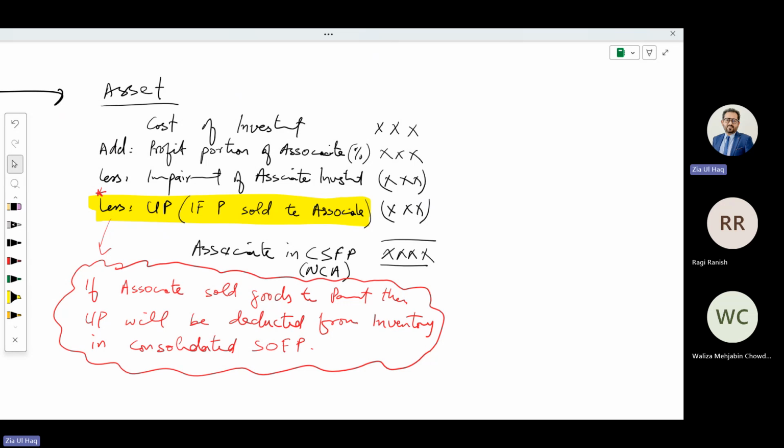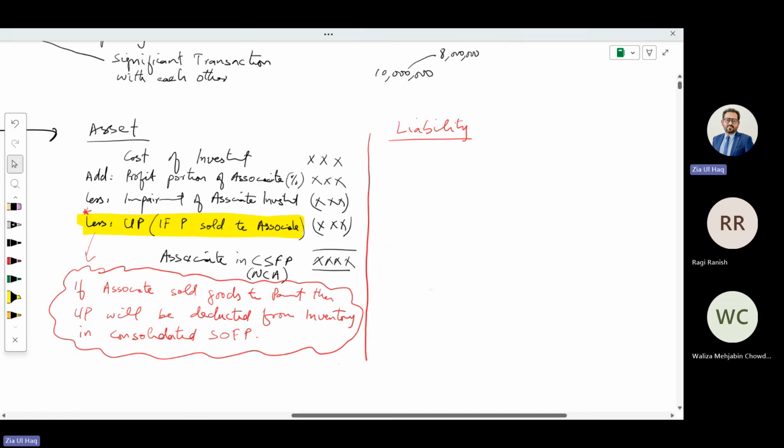And in case of any intergroup transaction between parent and associate, where the parent sold to the associate, then the unrealized profit part we need to deduct from the asset. Next, the liability calculation. Liability means consolidated retained earnings.